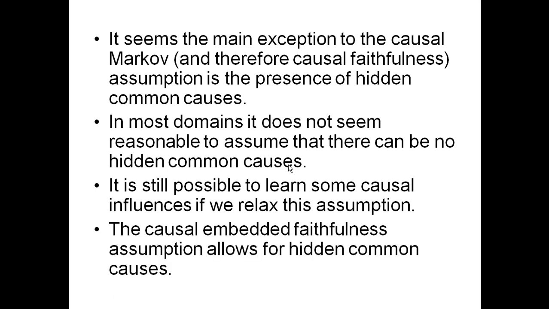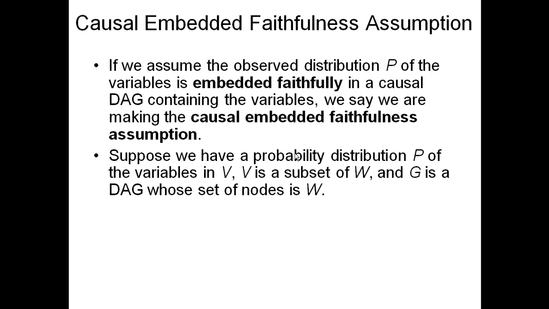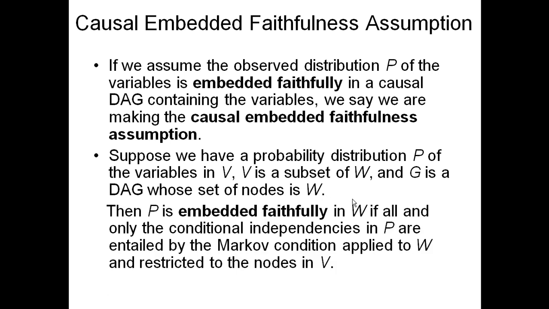But it turns out we can still learn some causal influences if we relax this assumption. And I call this the causal embedded faithfulness assumption. If we assume the observed distribution is embedded faithfully in a causal DAG containing the variables, so we are making the causal embedded faithfulness assumption. And suppose again we have a probability distribution P of some variables, and V is a subset of W. W is a larger set that we're not necessarily observing, includes hidden variables, and G is a DAG whose set of nodes is W.